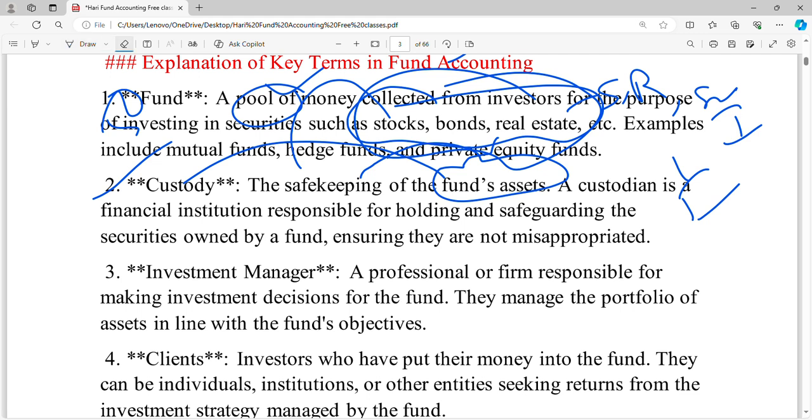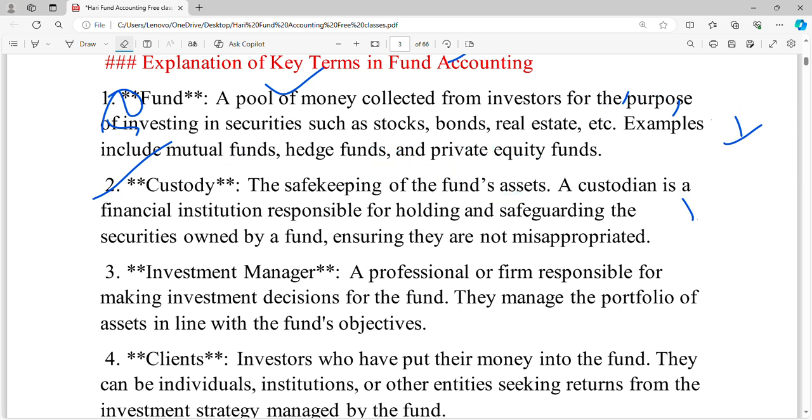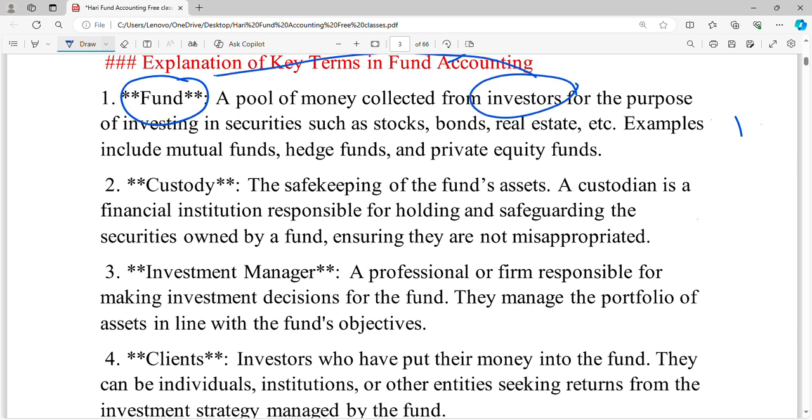For example, why these custodians come into the picture is, if we take the same example, the fund house is there and the investors are there, and they have given money, and it is invested in some bonds or real estate. Now whenever these bonds exist with this fund house, the investor gets some worry, because sometimes under pressure, if the fund house has more pressure, they will sell these securities.